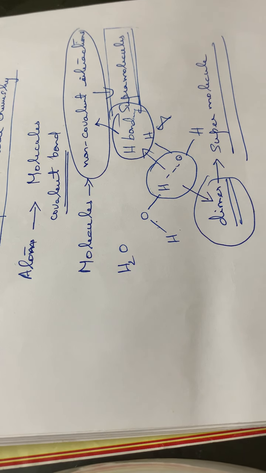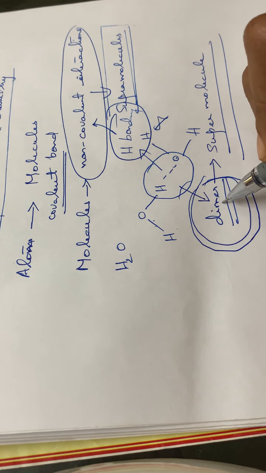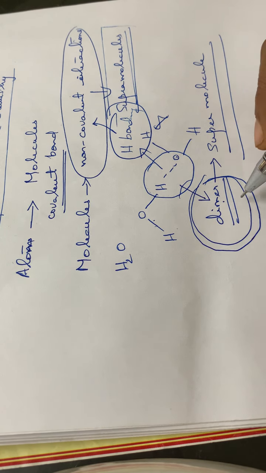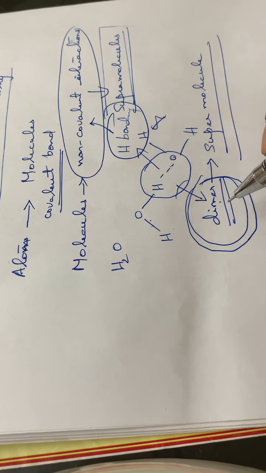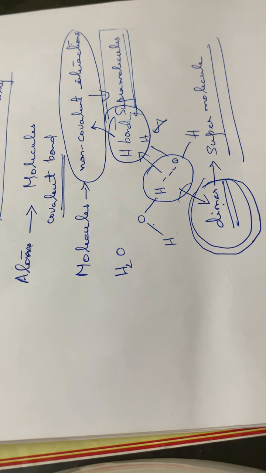Supermolecules are formed by non-covalent interactions. Here this water dimer as a single entity is a supermolecule. This single entity we can call a dimer or a supermolecule. This is the simplest example of a supermolecule.